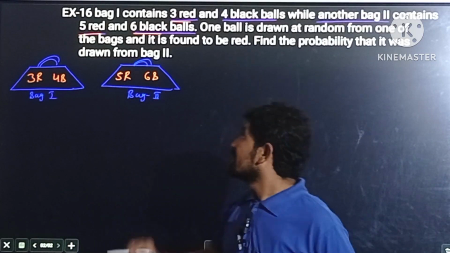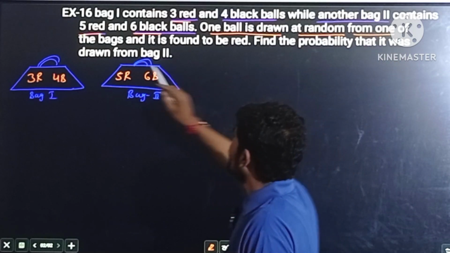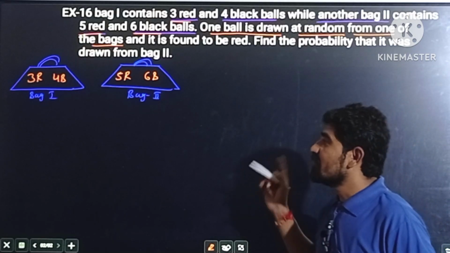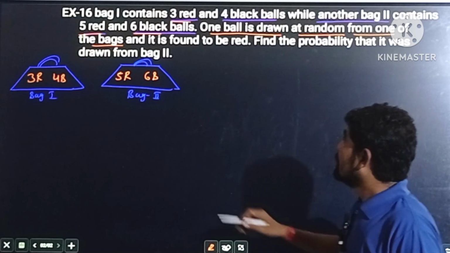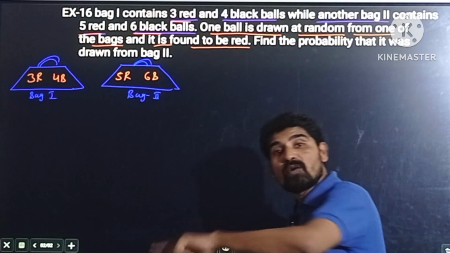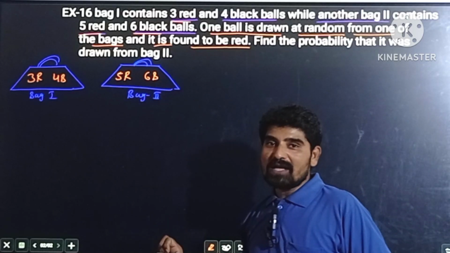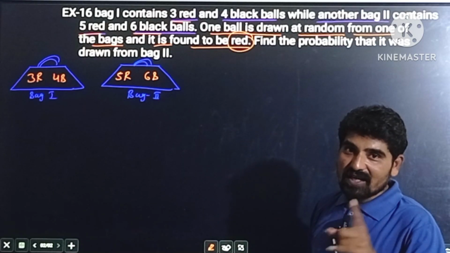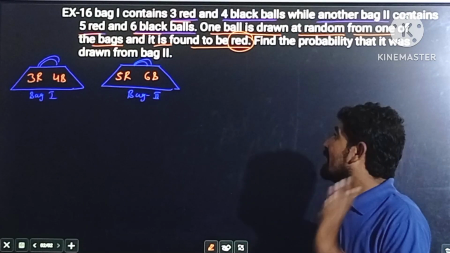His question is, one ball is drawn at random from one of the bags, but he doesn't know whether that ball is drawn from the first or second bag. He has given that it is found to be red. The given event here is that the drawn ball is a red ball.